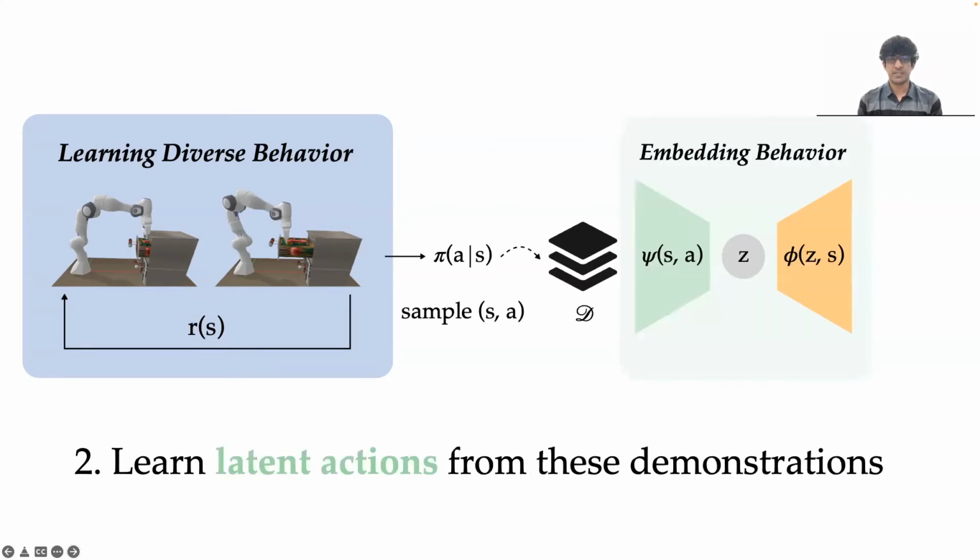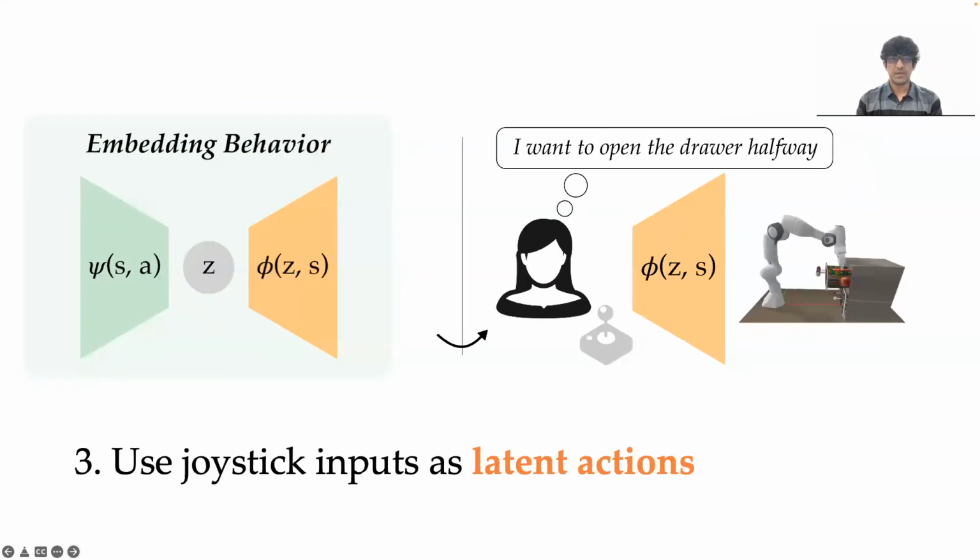Using the trained policy, we collect a dataset of task-specific trajectories, which are then embedded to low-dimensional latent actions using an autoencoder. At runtime, we use the trained decoder to map joystick inputs to meaningful high-dimensional actions.